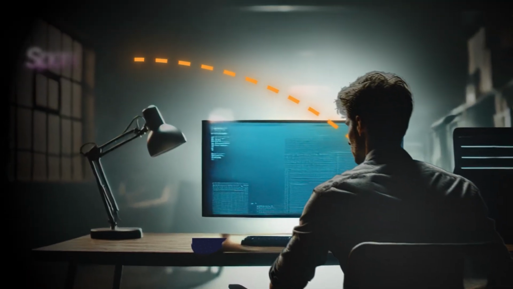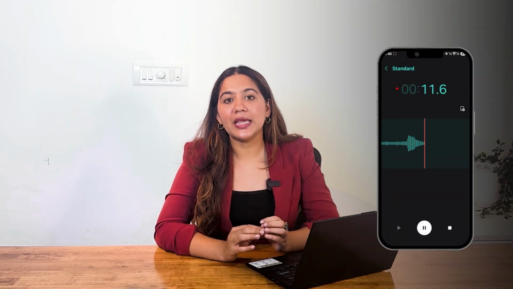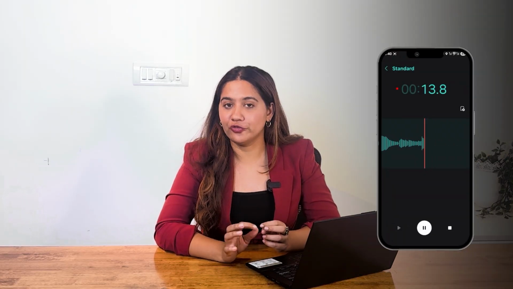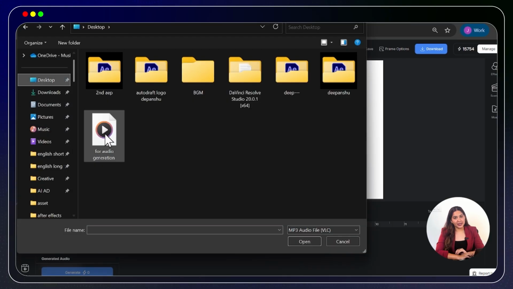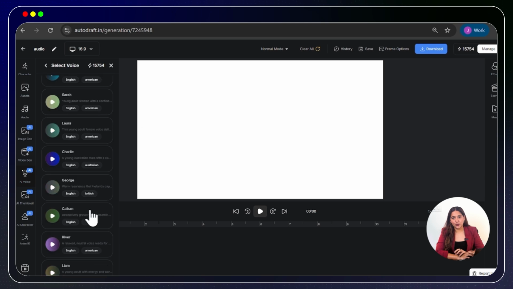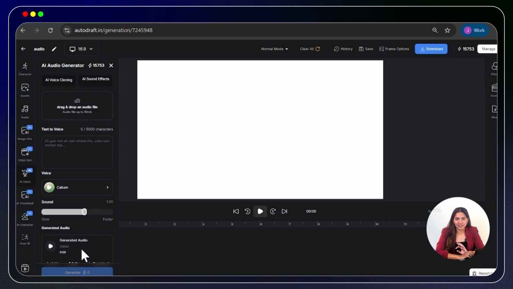Say you're targeting a Spanish speaking or a Japanese speaking audience, but you don't speak the language fluently. So here's how to fix that. You record the dialogue in your target language using your phone. Now upload that audio clip inside the same speech-to-speech tool, and finally select a native sounding AI voice in that language and hit generate as shown on your screen. You will have a perfect emotional voiceover in seconds, even for Spanish, Japanese, French, Arabic, German and many more languages.